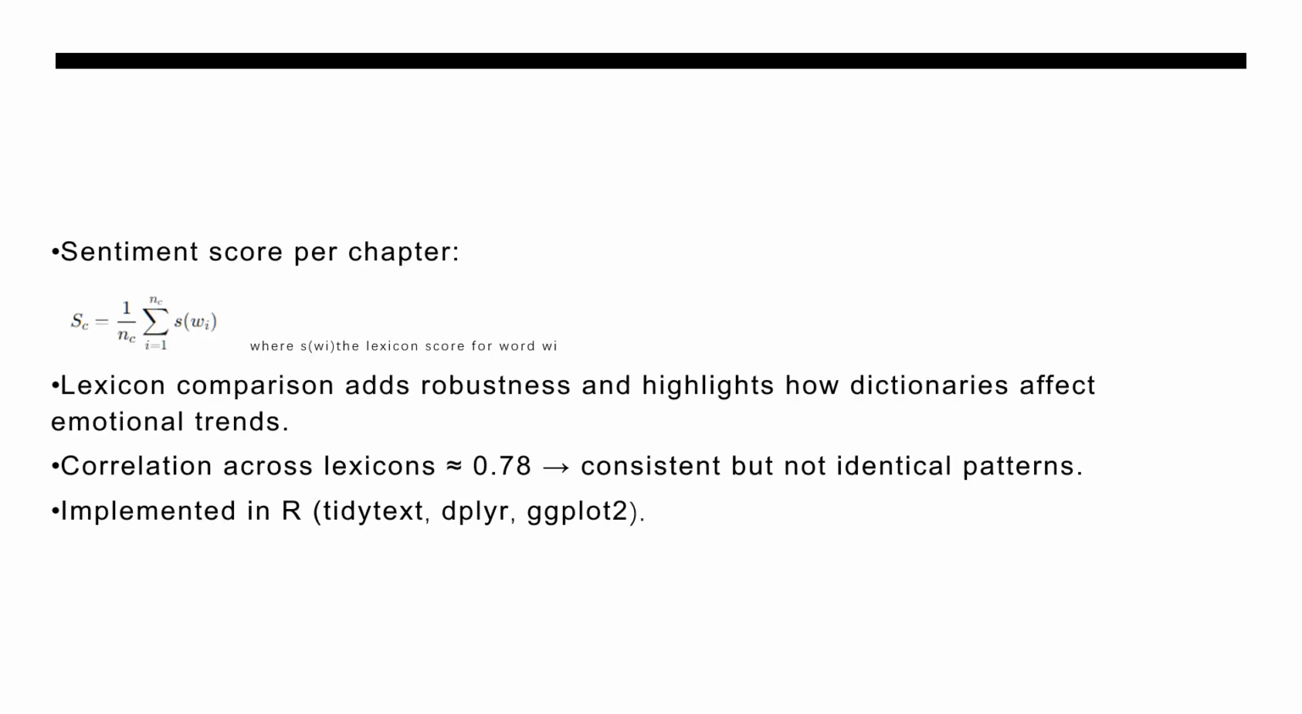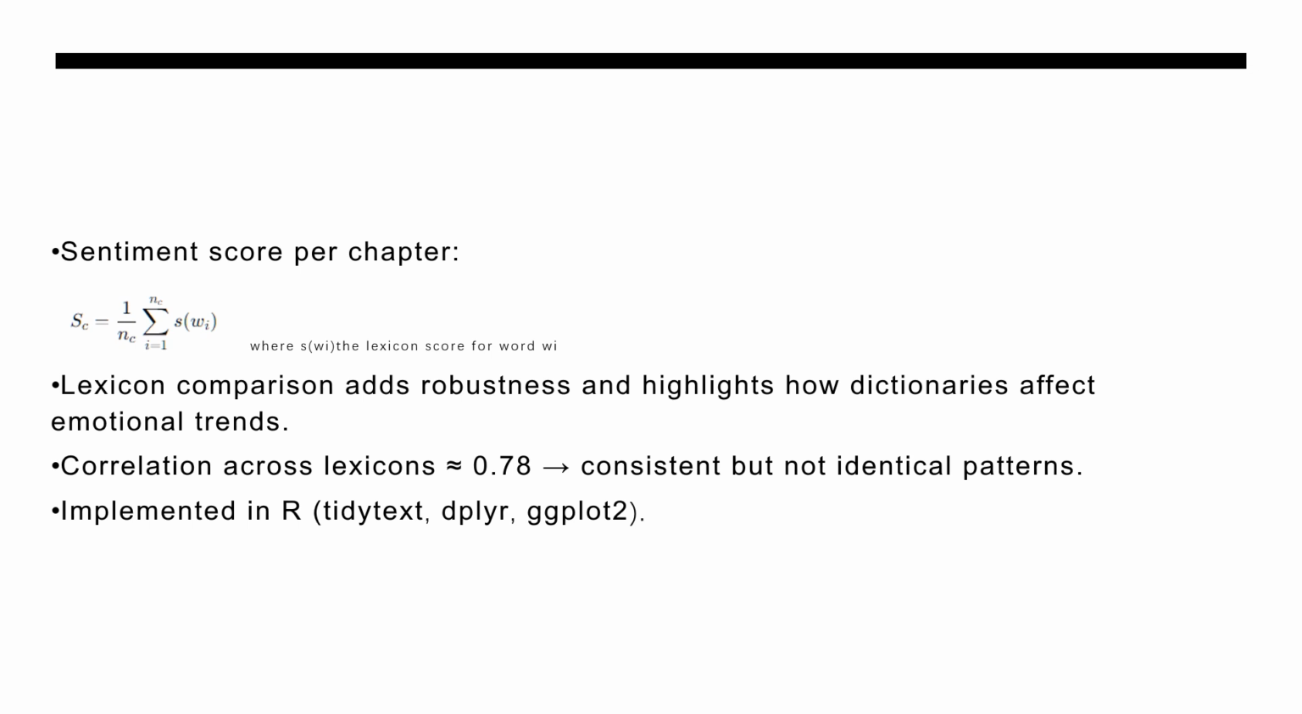And the sentiment score per chapter. This formula shows how I calculate the sentiment score for each chapter. Here, N is the total number of words in the chapter, and SW is the sentiment value of each word given by the lexicon. By averaging all these word scores, we get one overall sentiment score per chapter. This helps us compare emotional intensity and direction across different parts of the world of the novel.